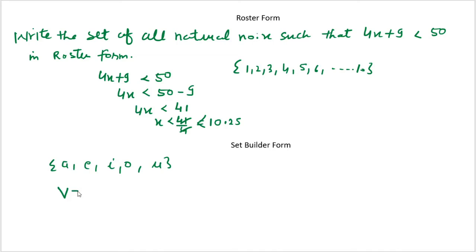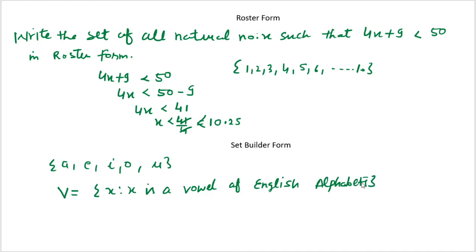I will write it like this: V is equal to, inside the set, x such that x is a vowel of the English alphabet. This is the way to represent in the set builder form. Another example, I am having another example.